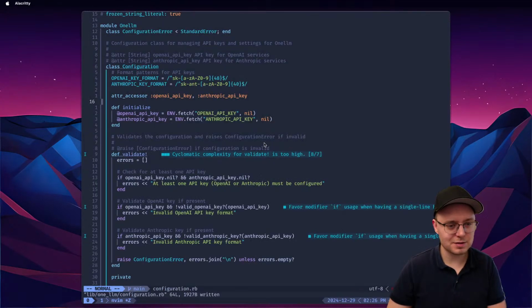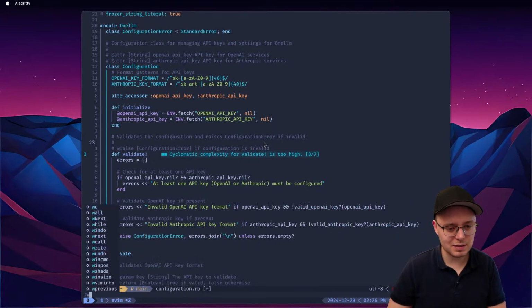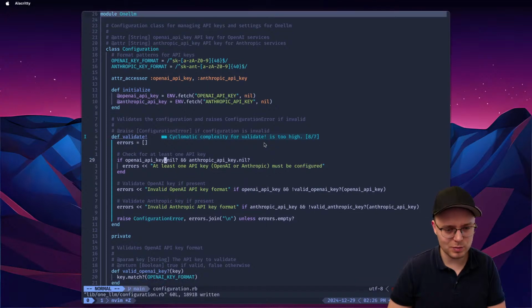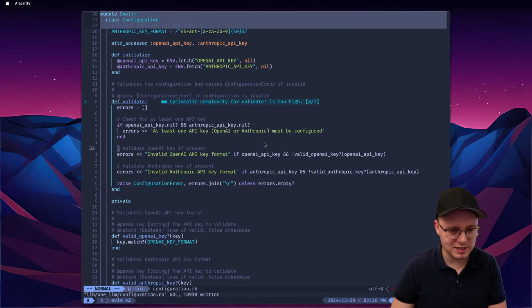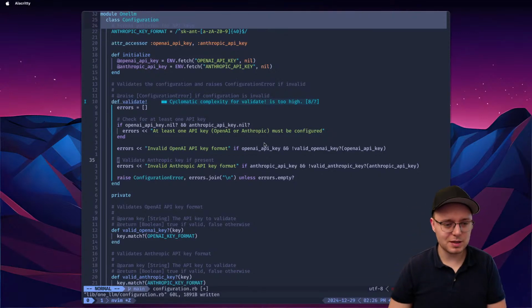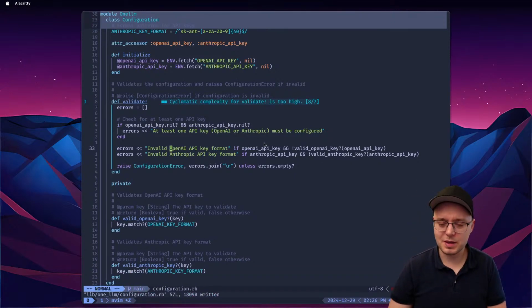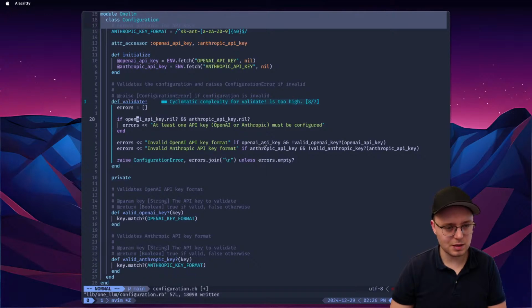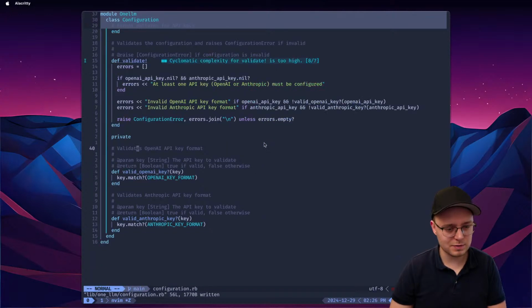That's a lot of validation. Okay, let's see what it did. So validate: cyclomatic complexity of validate is too high. Oh my god, I need to disable this cyclomatic complexity. Who needs that? Okay, so this is obvious. If OpenAI key, valid OpenAI key, valid Anthropic key, blah blah blah. Okay, that's good. I don't think we need these comments.